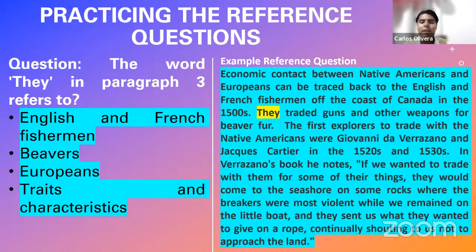Of course, it's not Canada in this case, right? Because they is plural. It cannot be Canada. And they refers to people, right? It cannot be a country. So yeah. What was the last idea he had on mind? French and English fishermen. And that's how you're always going to find the correct response for this question. Trust me. Find the last idea the author had on mind before writing that word. That is the reason why I told you, always read merely two previous sentences before the alluded word. That way you're going to find out the correct response easily, okay?